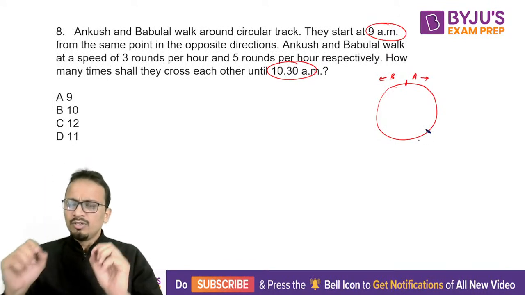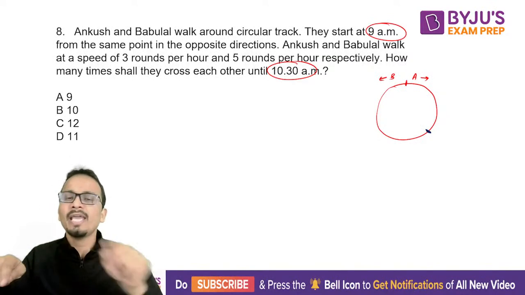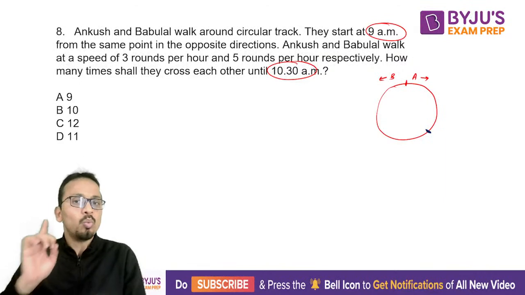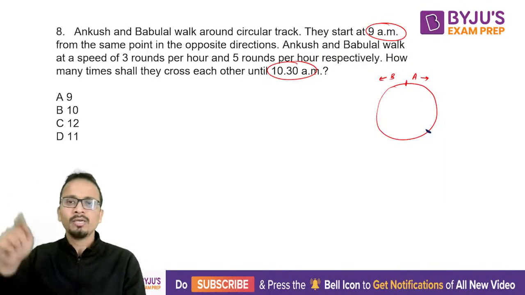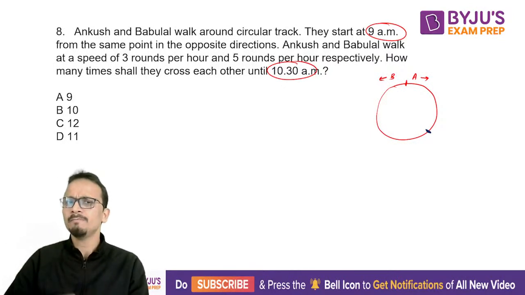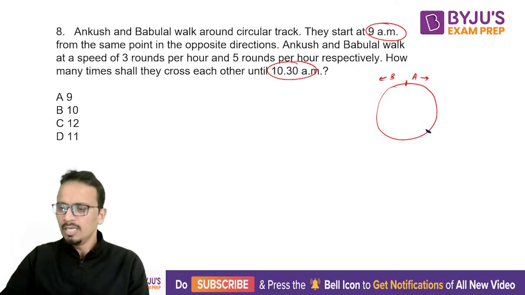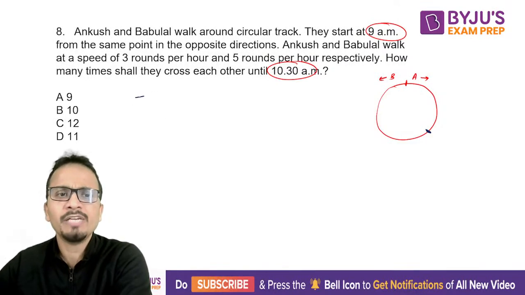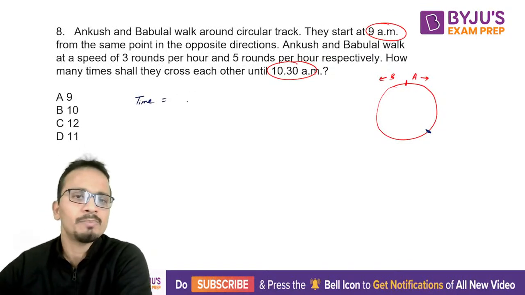Now for the first time when they will meet, I can say that together A and B have covered one complete round. A has covered some portion, B has covered the remaining portion, and together A and B, they have covered complete one round. All right. Now the time after which they will meet for the first time can be calculated by using the concept of relative speed.